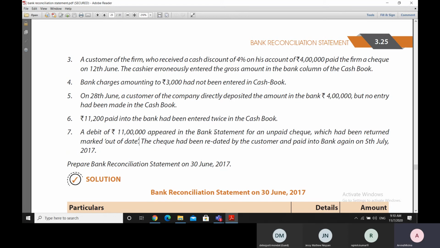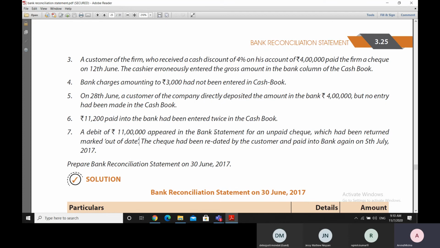So the cash book balance increased. Thereafter, we took the check into our bank, so the bank also made an entry towards our credit. So initially, there was an 11 lakh entry in our cash book as deposit, and there was an 11 lakh entry made by the bank also to our credit. So the cash book has been debited for 11 lakh rupees, and the bank statement also finds a corresponding credit of 11 lakh rupees.